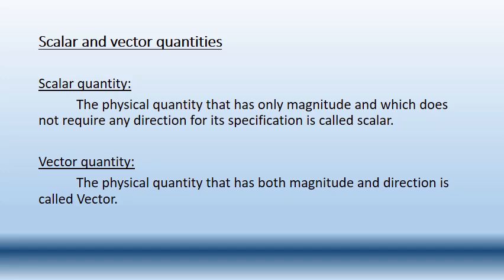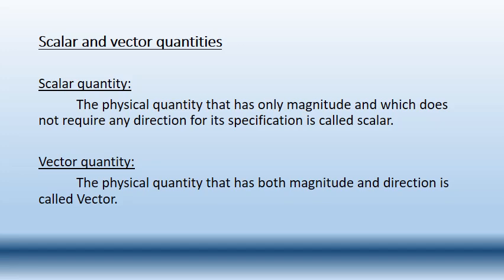And if we specify the direction, that the person is going east and traveling 5 kilometers towards the east, if you specify any direction in the sentence along with the magnitude, that is, along with the value of how many kilometers he has traveled, then it is said to be a vector quantity. If you do not mention any direction and give only the value, then that value is considered a scalar quantity.